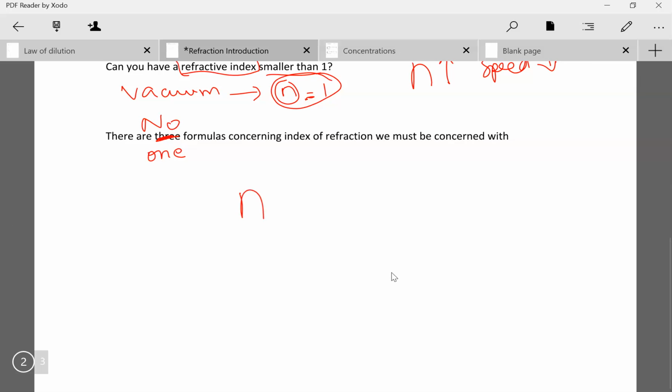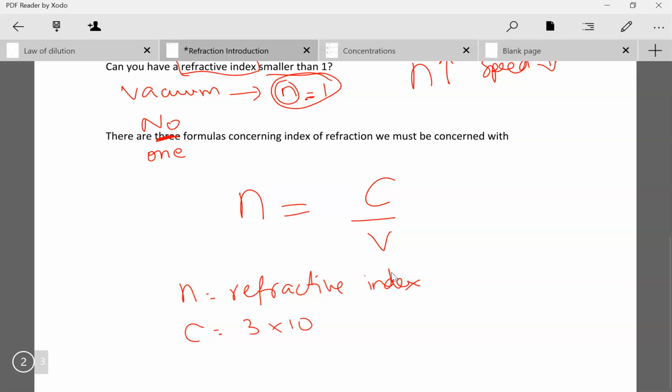The formula is n equals c over v. n is the refractive index, and c is the speed of light in vacuum. Whenever you see the small c, you just automatically write this constant. It never changes: 3 times 10 to the 8 meters per second. That's just a given. You should know that at all times. Don't look for it in the question and say, no, I don't have a c. It's always this value.